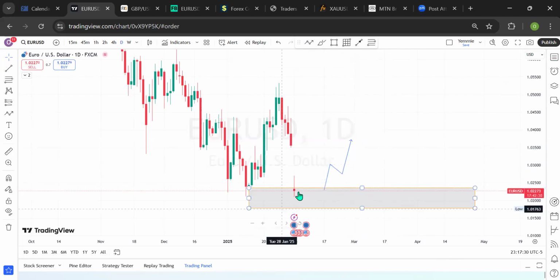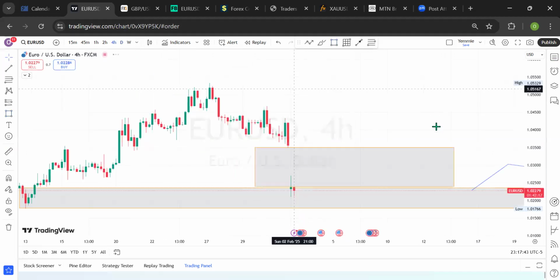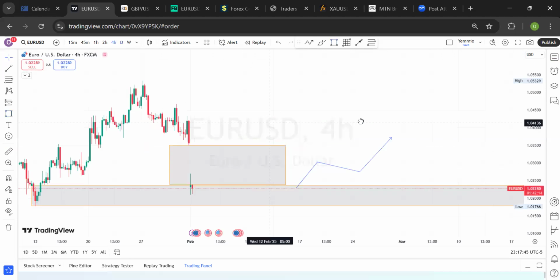So on daily time frame, this could be a full day, this could be tomorrow before it happens, which is Tuesday. But all I'm expecting is to see that this level has been filled up in the market. This level is filled up in the market. So let's check the 4-hour time frame. The outlook remains on the 4-hour time frame.